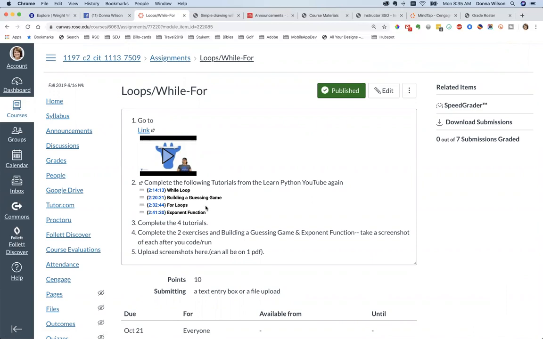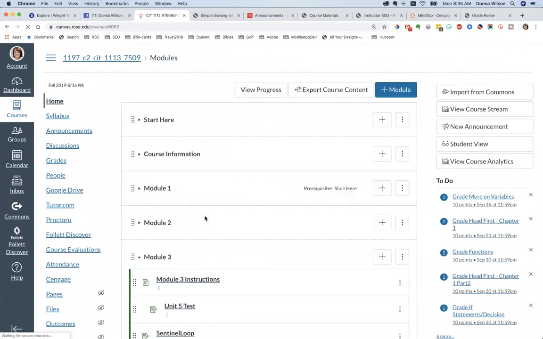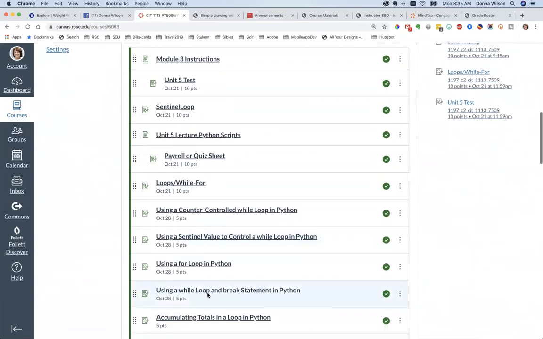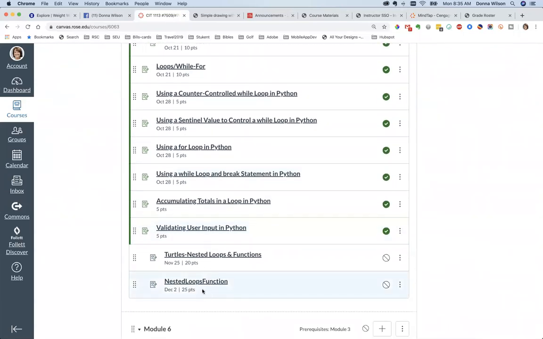And I did mention this in the last video. When I get back next week, we're going to go over some more nested loop things using the turtles. You'll see here we're going to do some nested loops and functions together, which is what test 3 will include.